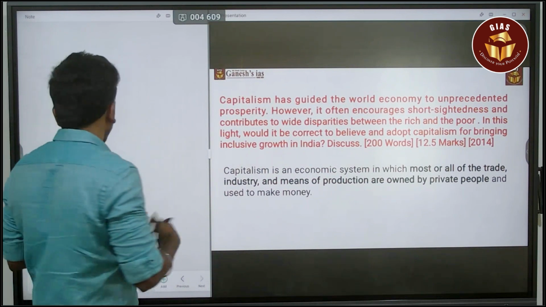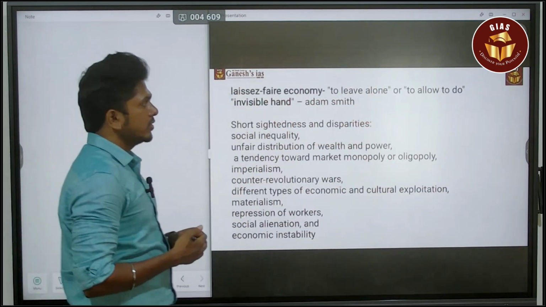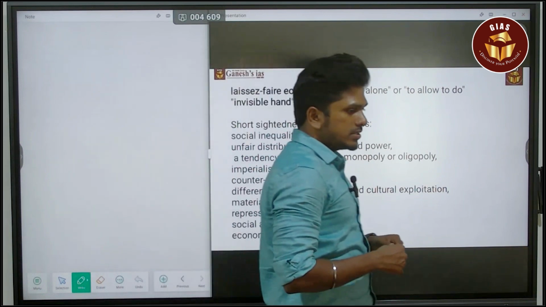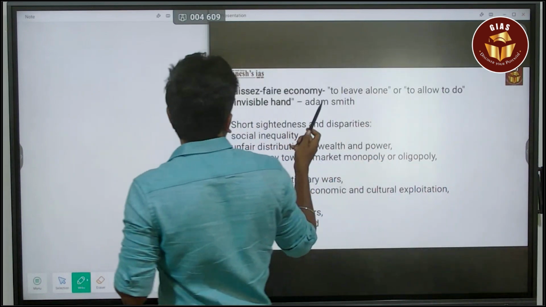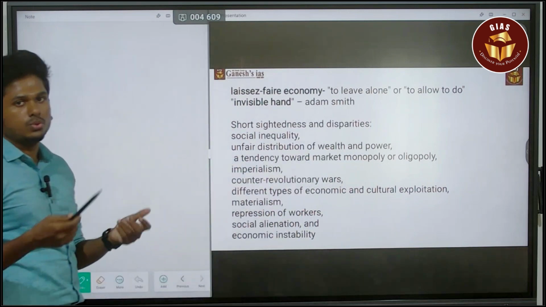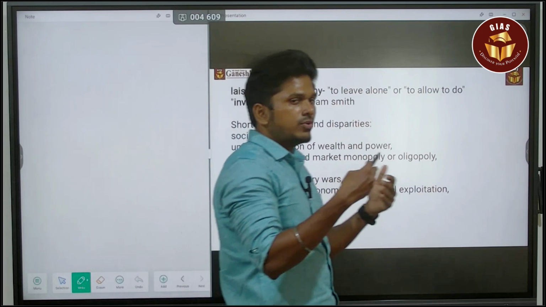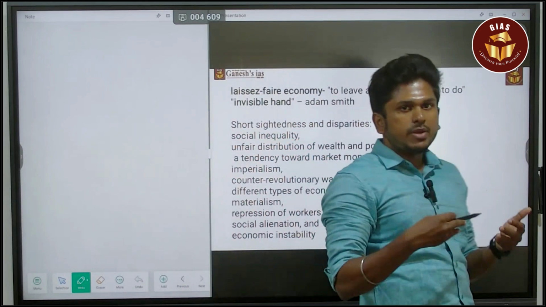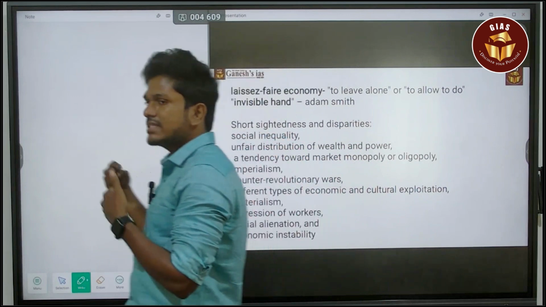Or else you can speak about the laissez-faire economy, which means a free economy. Laissez-faire means to leave alone, to allow to do, which means private players have their own way of doing business, with minimal or no interference from the government.